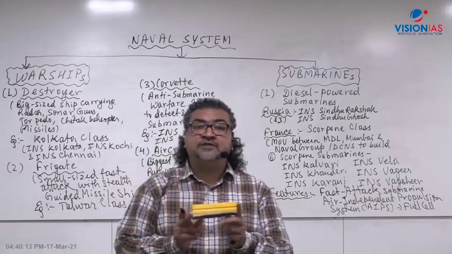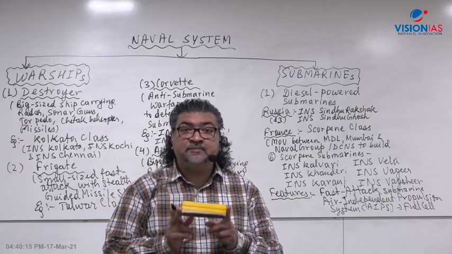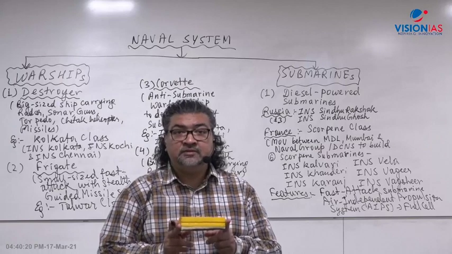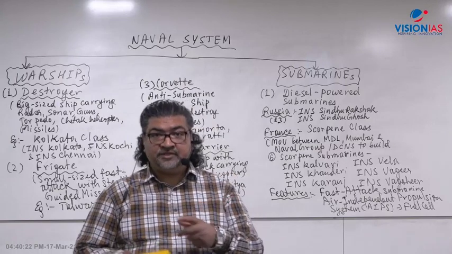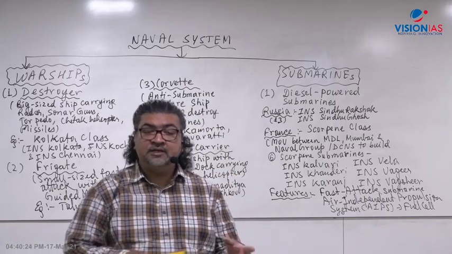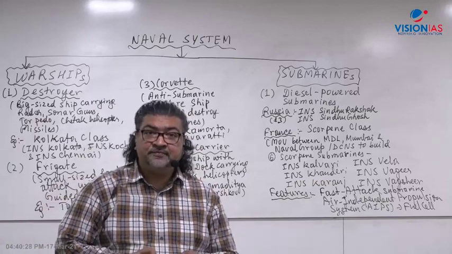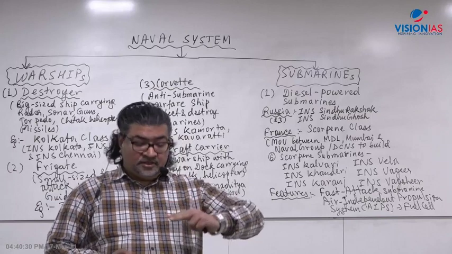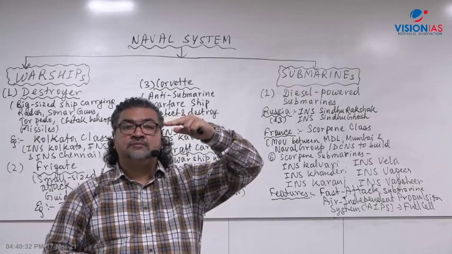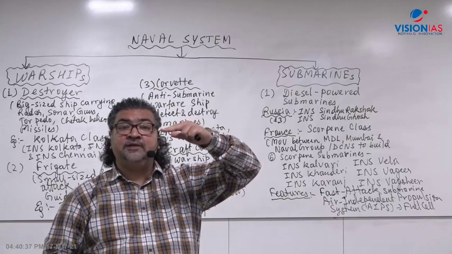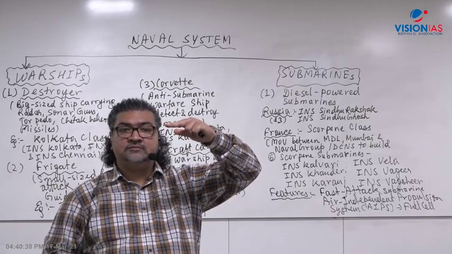You have a submarine which is diesel powered. It will also require air and oxygen to burn the diesel to get electricity, which can be used to charge the battery, which works the submarine. Now for taking the air, the submarine has to come to the surface, and at that time it can be detected by the enemy, right?